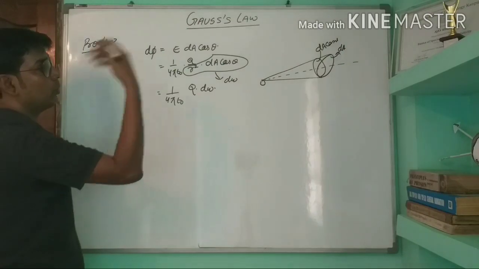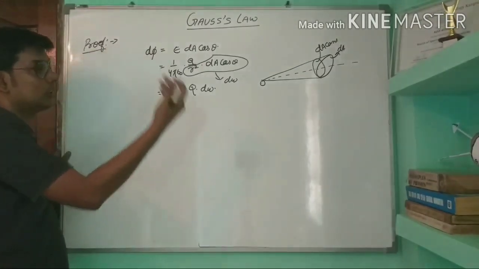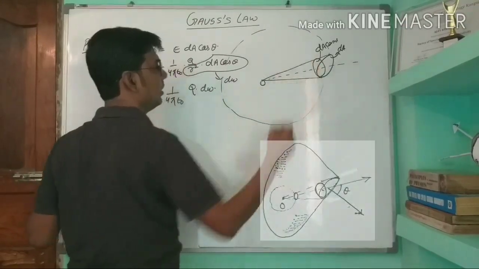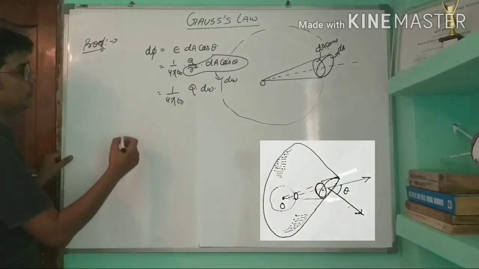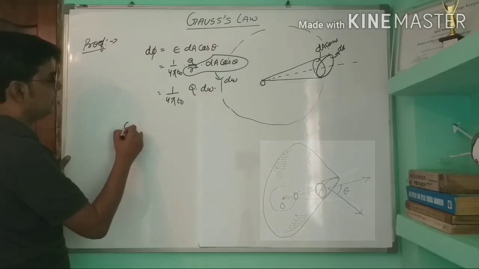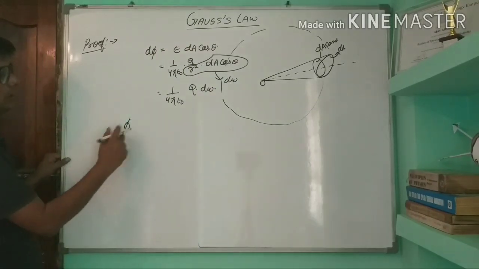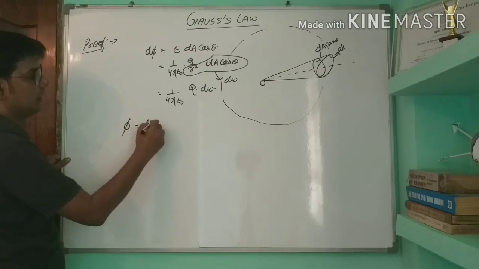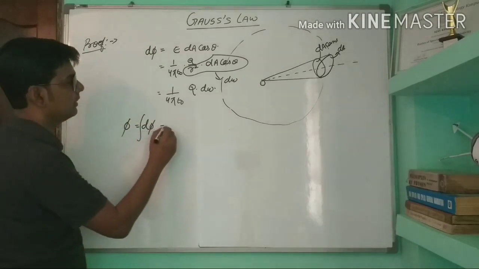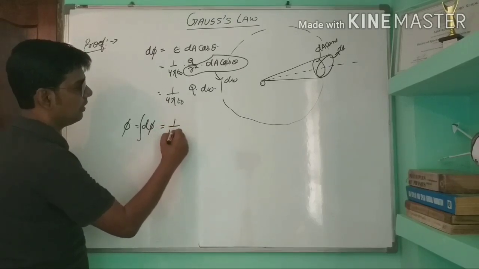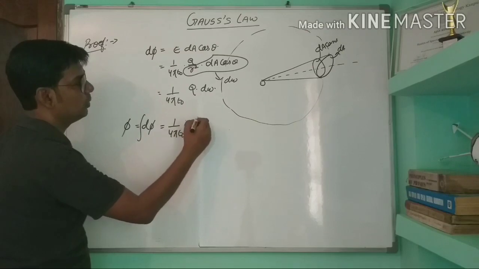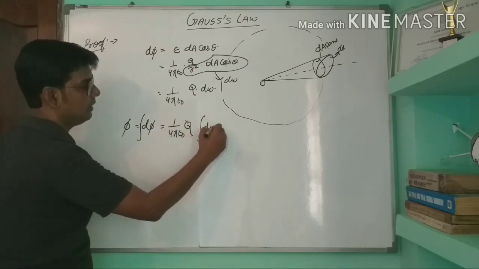Now if you want to calculate the total flux due to a solid sphere, we will have to integrate it. If you integrate, you will get the total flux, which will be equal to 1 by 4 pi epsilon 0 Q and integral of dW.